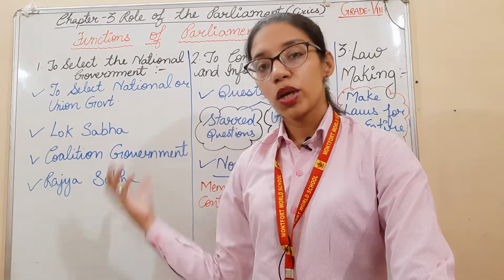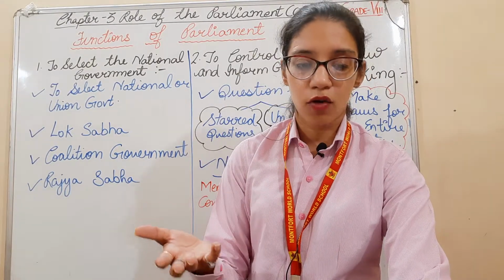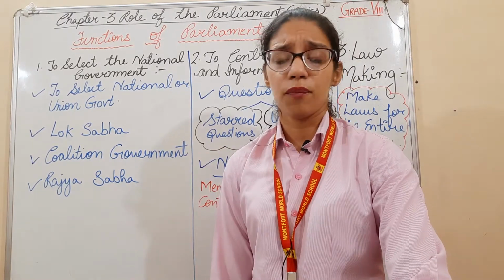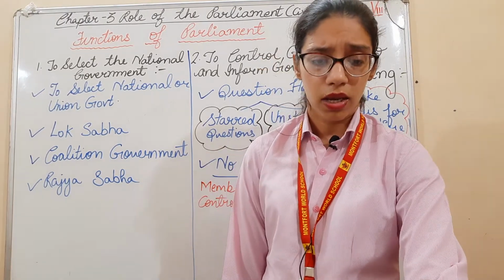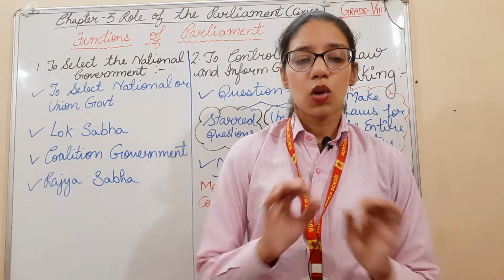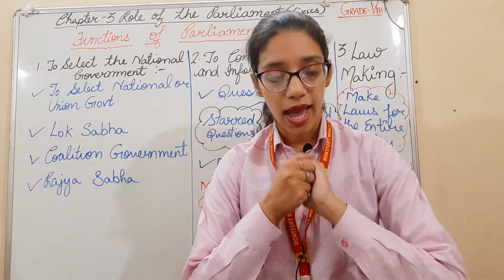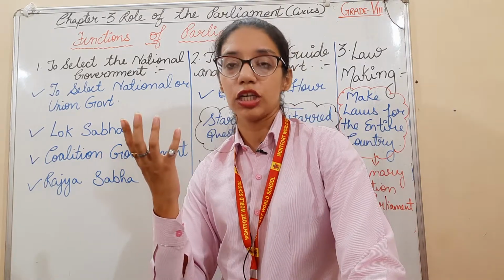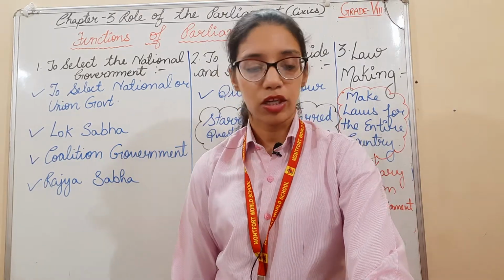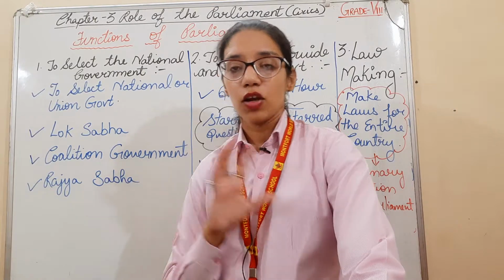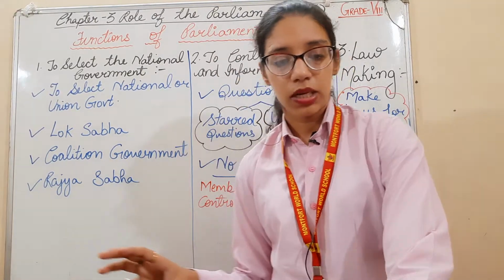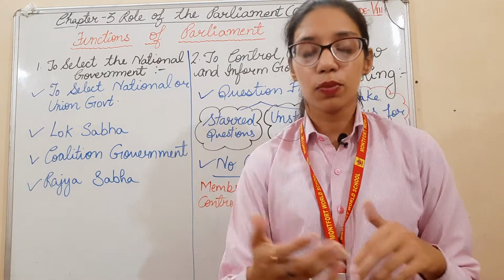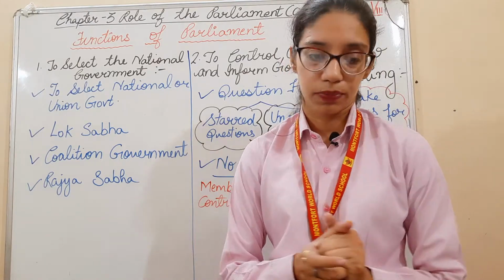The coalition partners may support the government from outside. The members may not prefer to join the Council of Ministers, that is their wish. If any party does not get the majority, they join hands with other like-minded parties and form the majority together, that forms the coalition government. They have a common minimum program, and they support the government from outside. It is their wish whether they want to be included in the Council of Ministers or not.